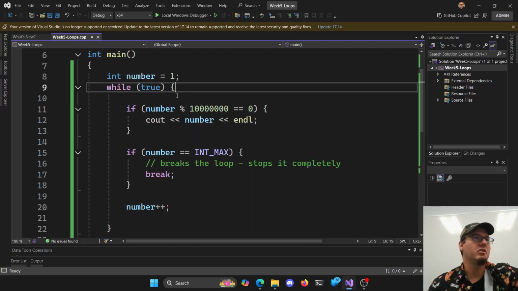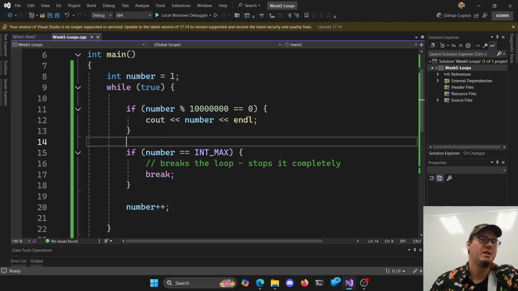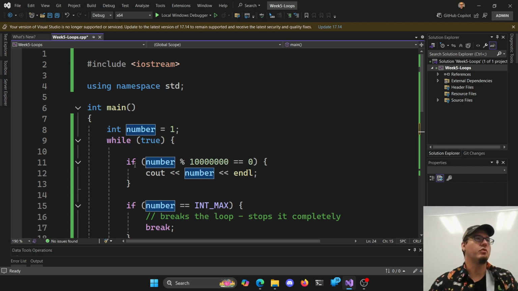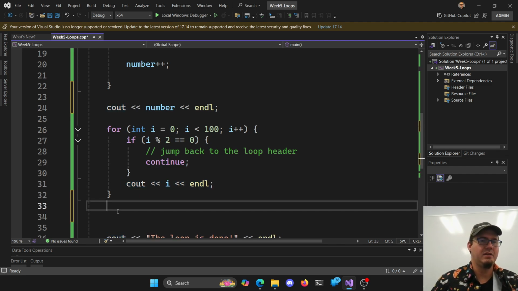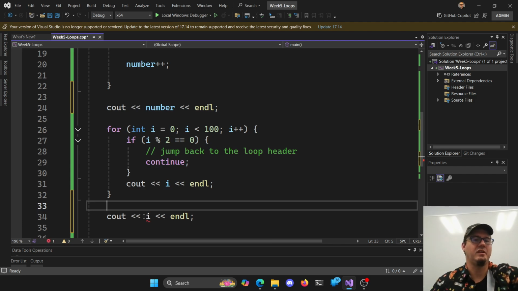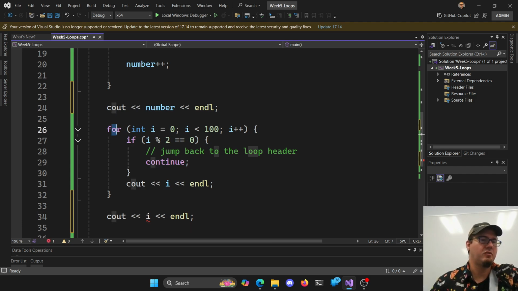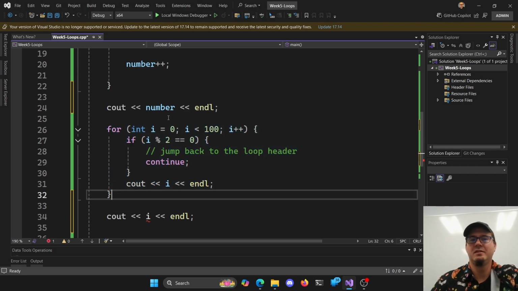I think we looked at trying to set values when we did our first loops last week. We had to declare it outside the loop so you can set it inside the loop, and then it still has a value when you're done with it. So because number exists here, when I'm done, I can see out number, and number still exists because we didn't create it inside the loop. With i, it only exists within the loop. I can't output i after the loop is done because it doesn't exist. It says i is undefined. It only exists within the scope of the loop, so it's not accessible outside of that.